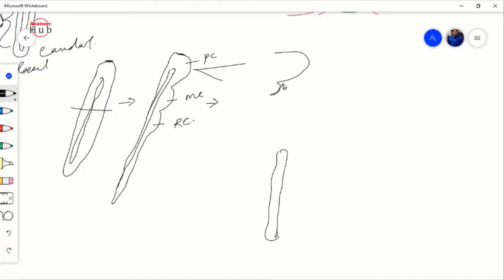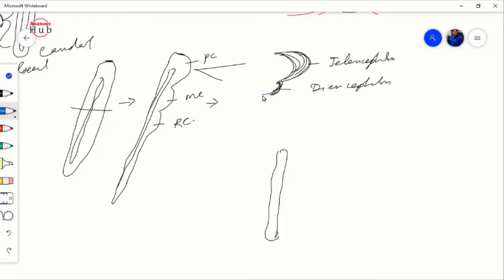So this prosencephalon will divide into two secondary vesicles: this is your telencephalon, and this is your diencephalon, right?